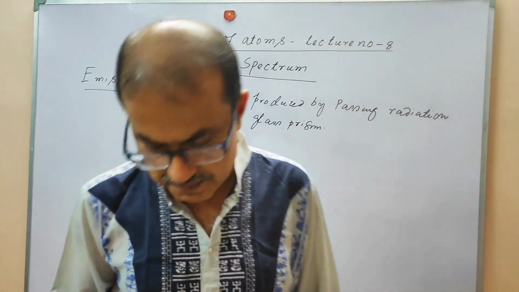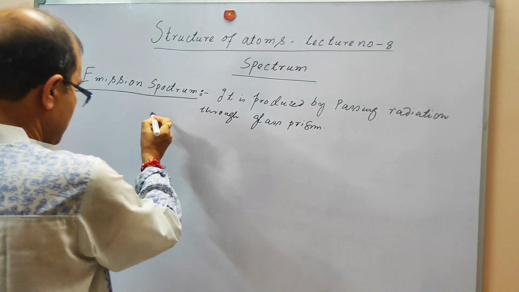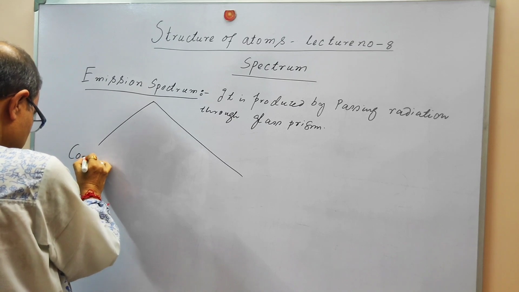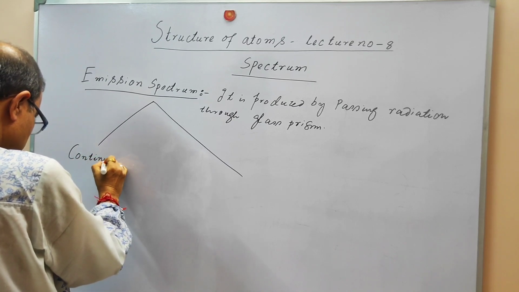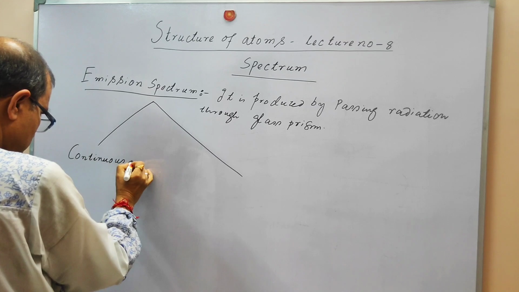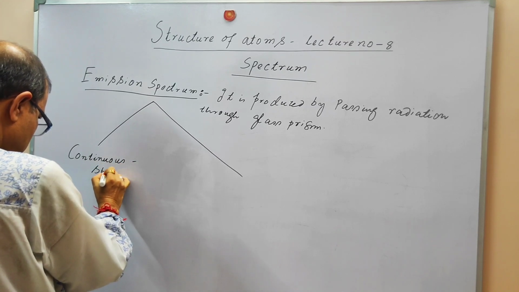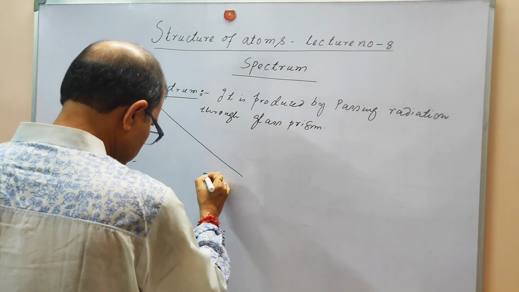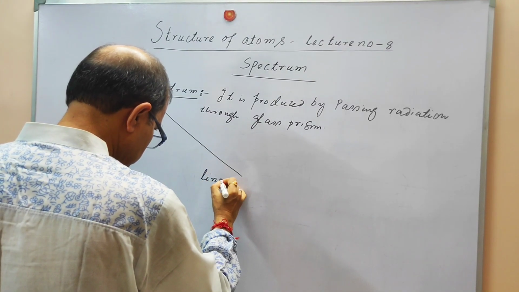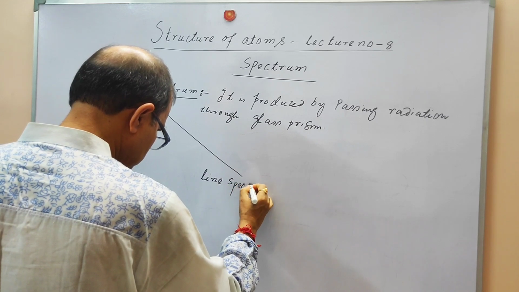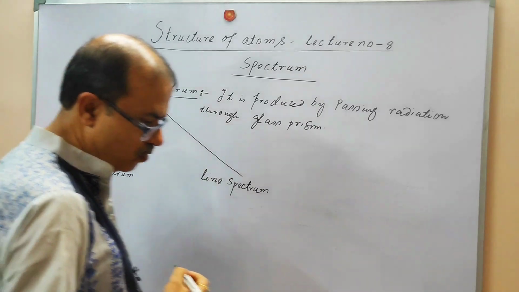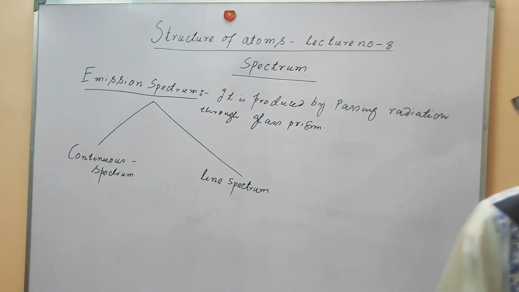Again, emission spectrum is classified in two ways.